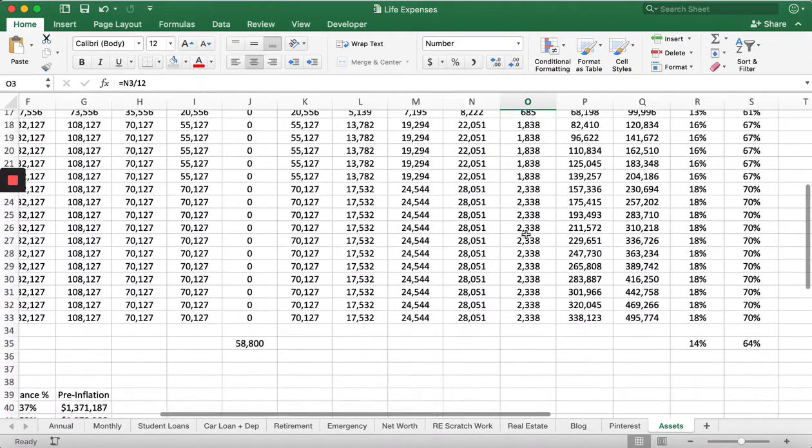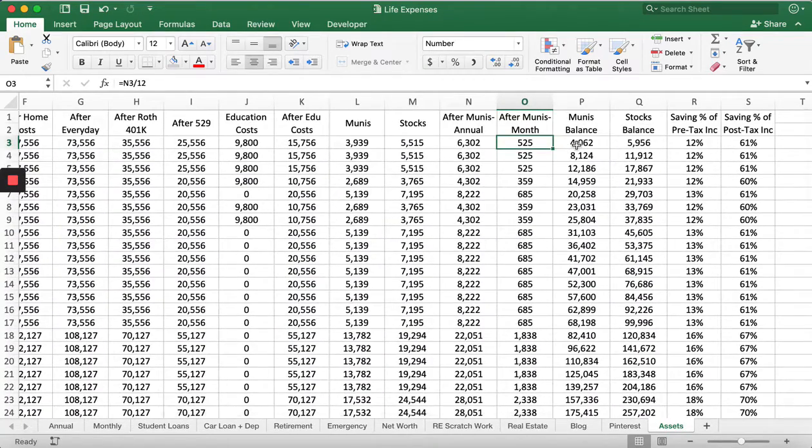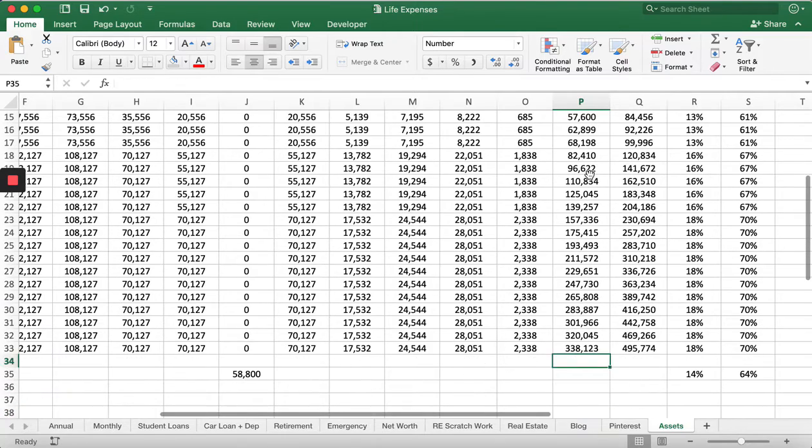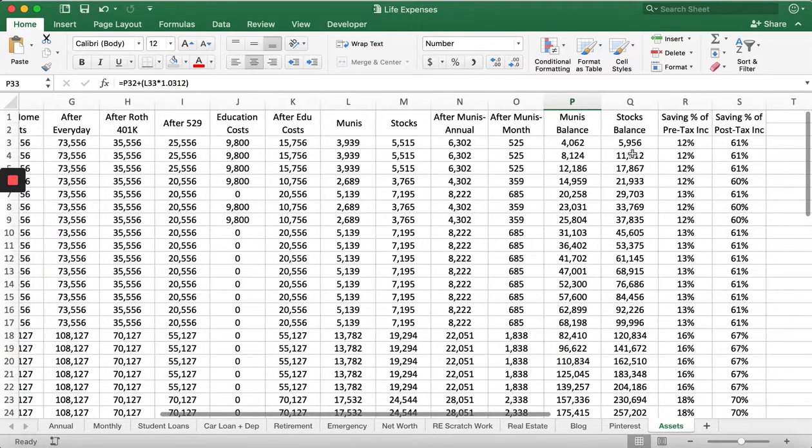And then you can see it goes up. But there's a benefit here because our munis balance is increasing, and we can see that it's going to be increasing by a rate of 3.12%. So every year it's increasing, and by the end of the line, it's at 338. And then we have our stocks balance, which is increasing by 8%.